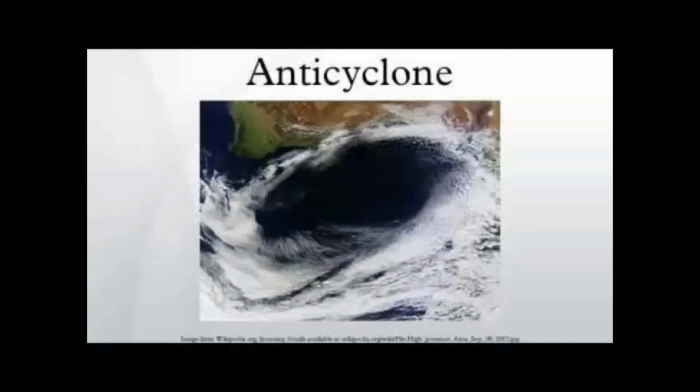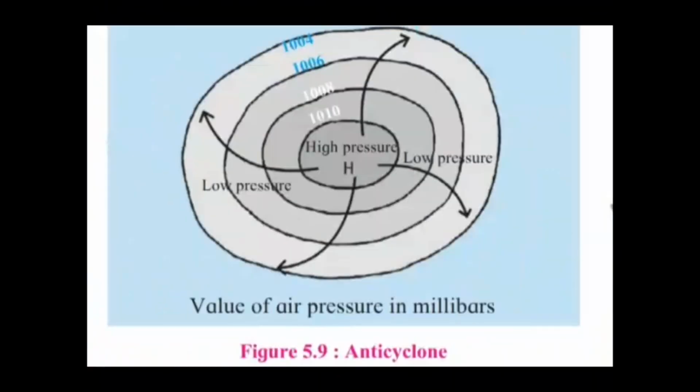Anticyclones. Under specific atmospheric conditions, the air pressure in a particular region increases and the pressure in the surrounding areas remains low. In this situation, winds blow from the center towards the surrounding areas in a circular manner.